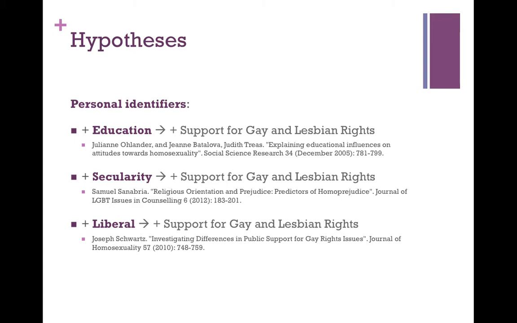The final independent variable was the individual's political ideology. We hypothesized that liberals would be more likely to support gay rights than conservatives. This notion is supported by the work of Joseph Schwartz, who determined that political ideology, along with religiosity, are among the best predictors of support for gay rights. Schwartz argues that liberal ideologies have historically been more supportive of individuals and their rights, while conservatives are more likely to favor traditionalism and established norms.